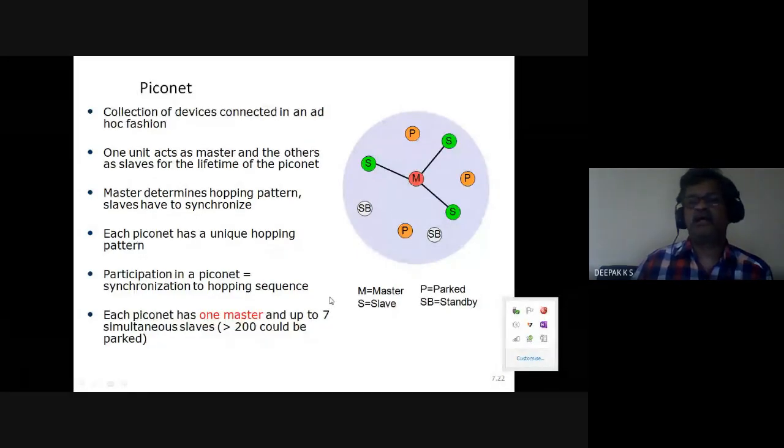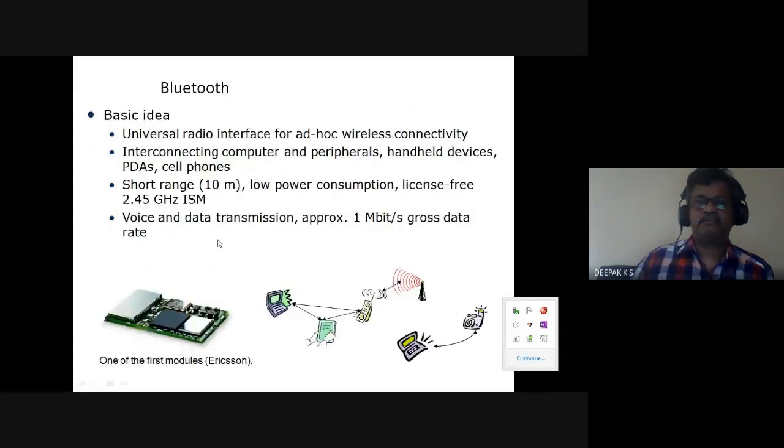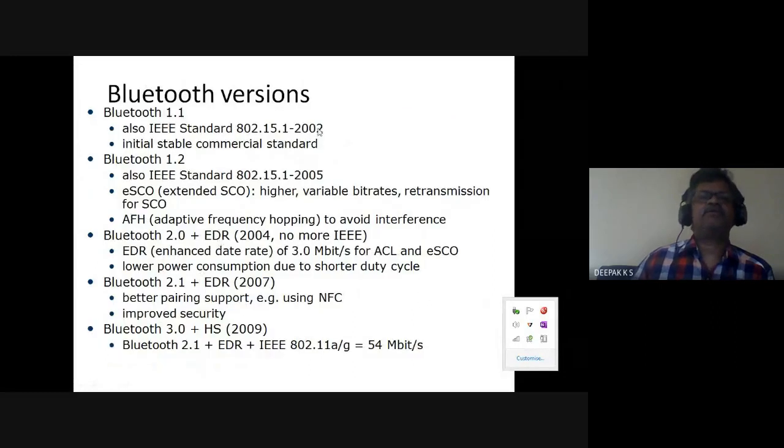So this is the architecture of Bluetooth. It is basically a master and slaves forming a Piconet. It is also shown standby devices and parked devices. So these are the active connections. So again, you have 15.1 and all these various versions of various standards, different versions of 15.1.